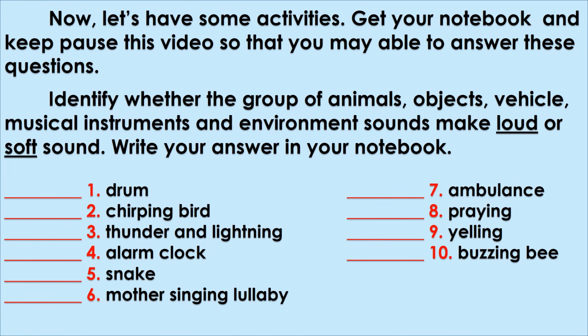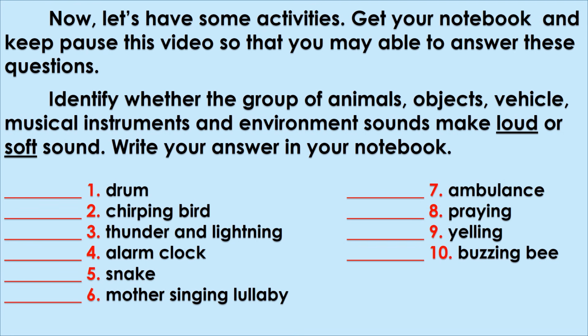Now, let's have some activities. Get your notebook and pause this video so that you may be able to answer these questions. Identify whether the group of animals, objects, vehicle, musical instruments, and environment sounds make loud or soft sound.